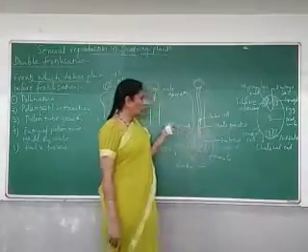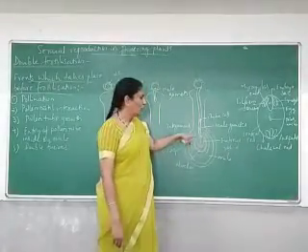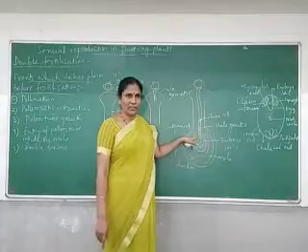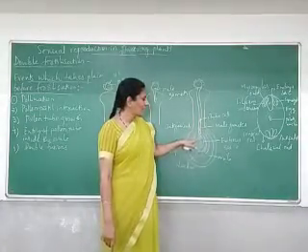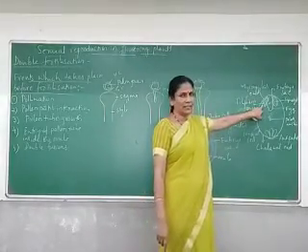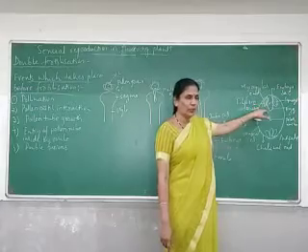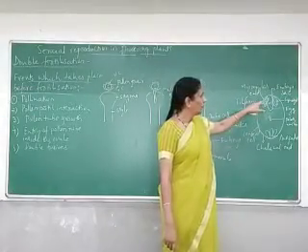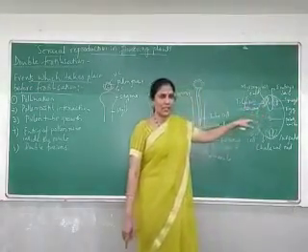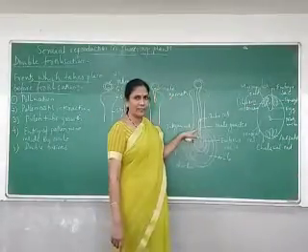Once the pollen tube reaches the micropylar end, it first enters the synergid, and inside the synergid it enters a structure called the filiform apparatus. And this filiform apparatus guides the pollen tube to enter inside the embryo sac. And at the tip of the pollen tube there are two male gametes.